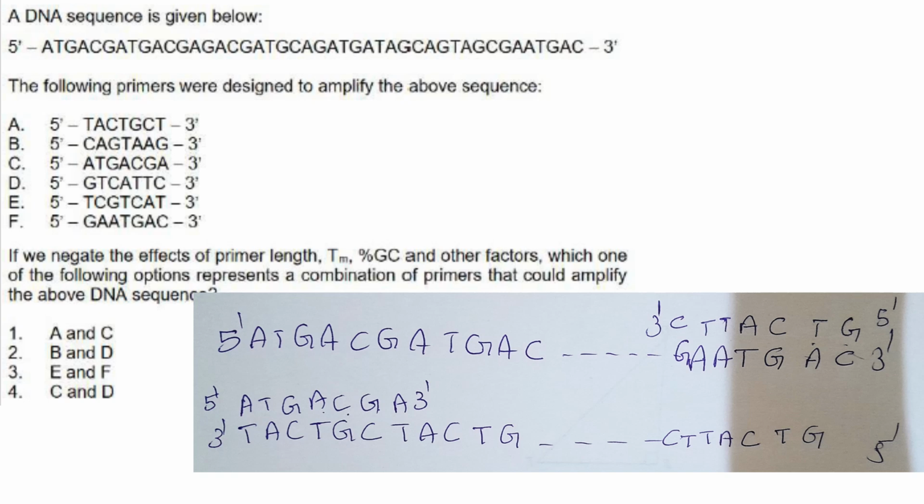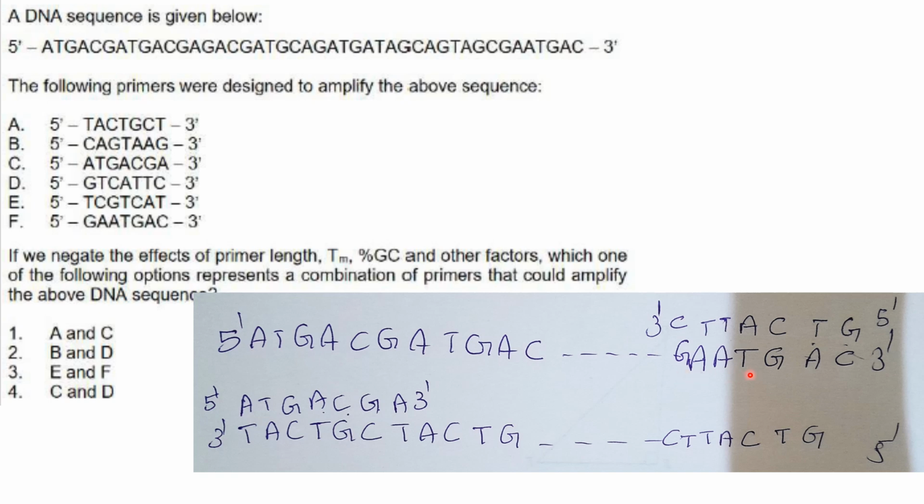Then next one. A DNA sequence is given below. The following primers were designed to amplify the above sequence. If we negate the effect, that means we don't consider the effects of primer length, Tm, percentage of GC and other factors, which one of the following options represents a combination of primers that could amplify the above DNA sequence? This is the sequence that they have given. I have not written all of the sequence, only a few just for the sake of the primers.